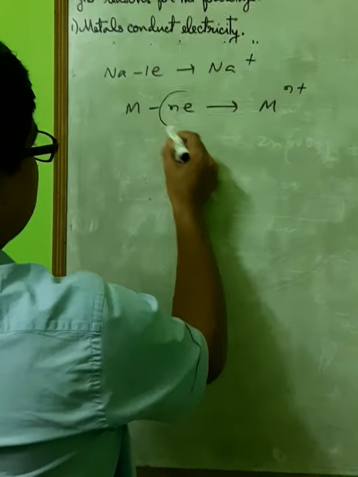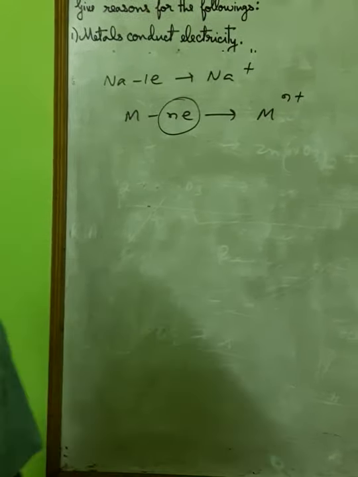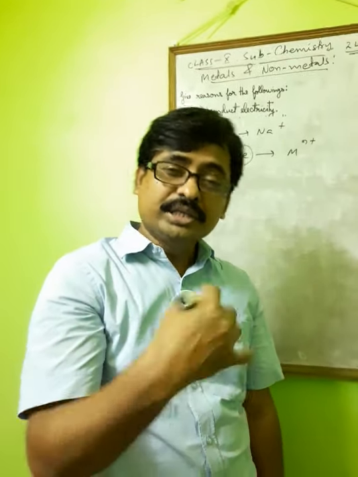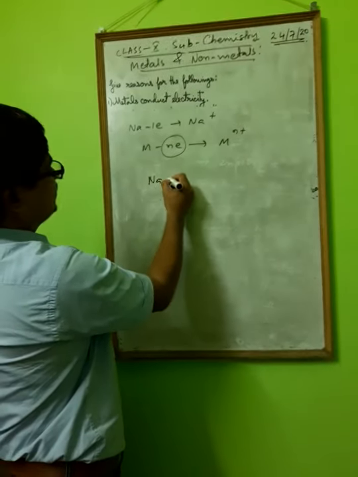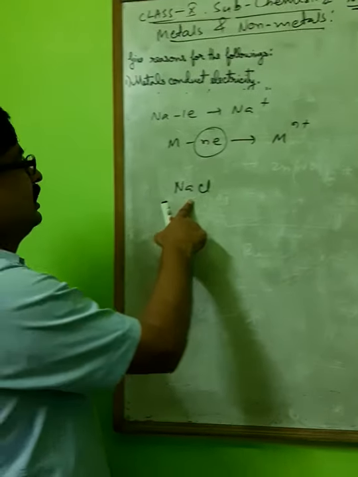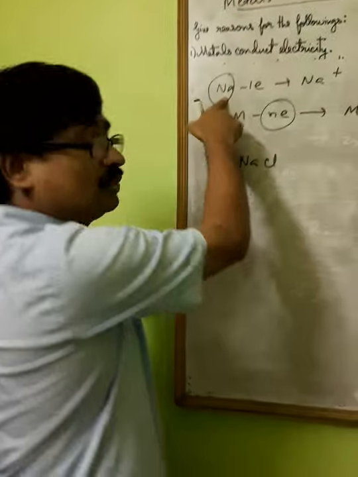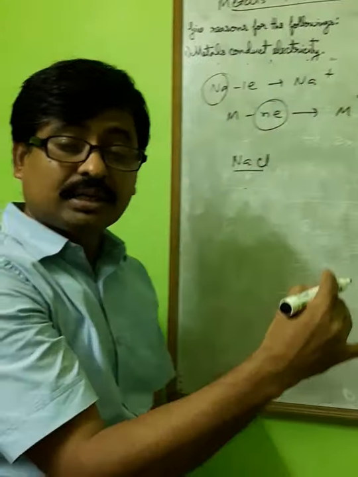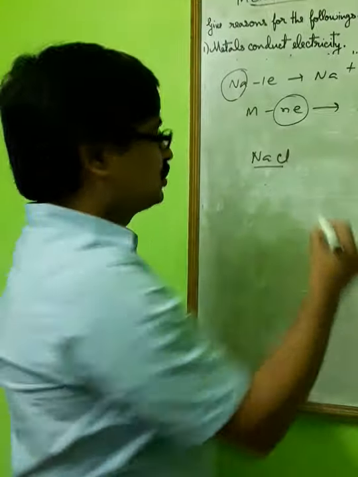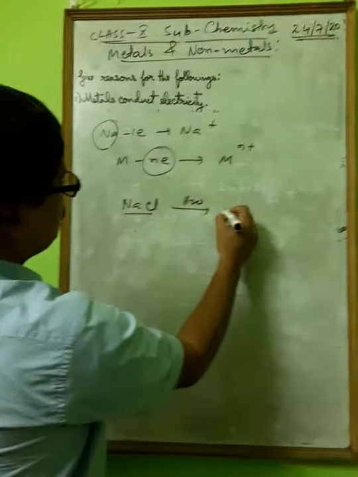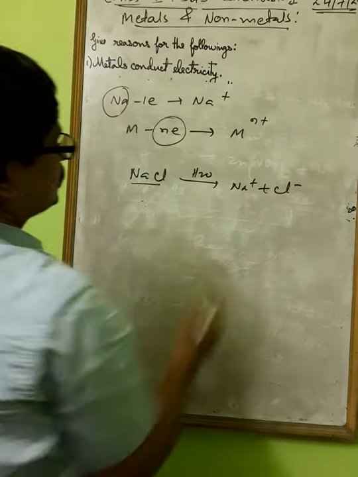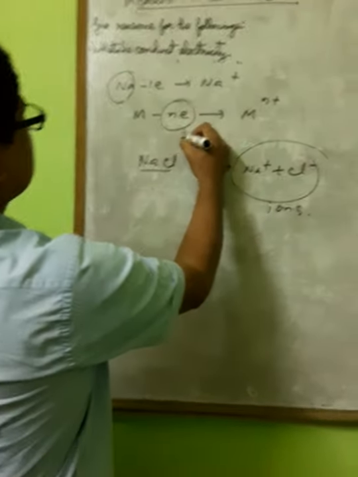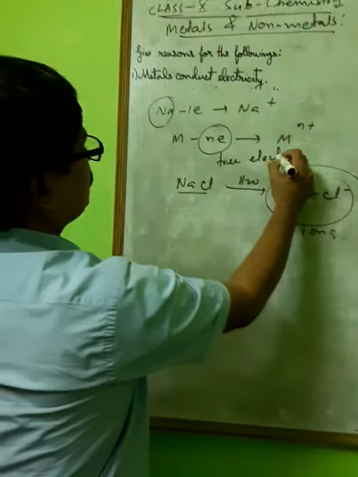So these free electrons are responsible for the conduction of electricity. For ionic compounds, if you think of NaCl, it is also a good conductor, and sodium is also a good conductor. But sodium is a good conductor due to the presence of free electrons, while sodium chloride is a good conductor not due to free electrons. In water, it will be ionized as this. So these are ions.